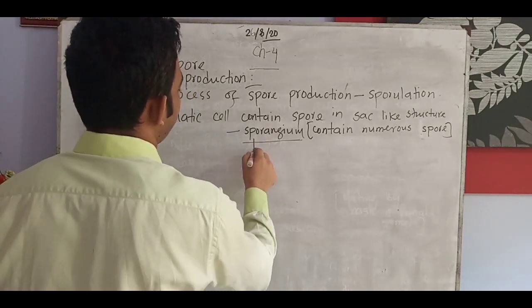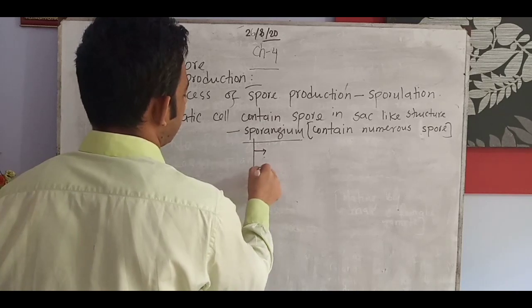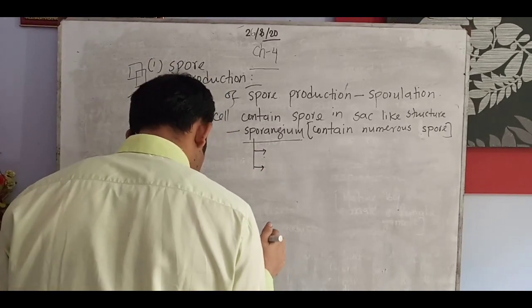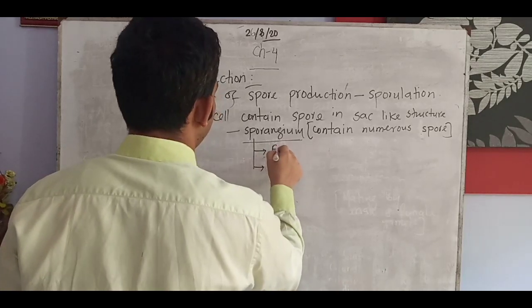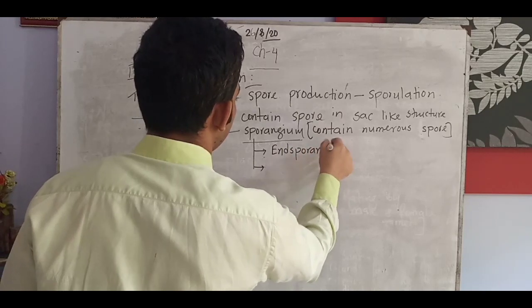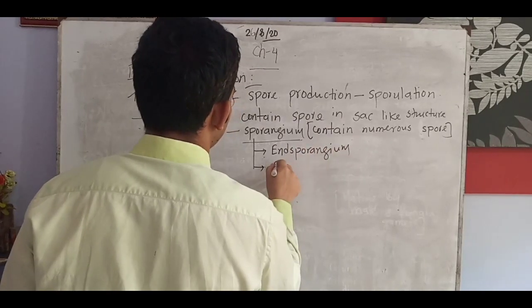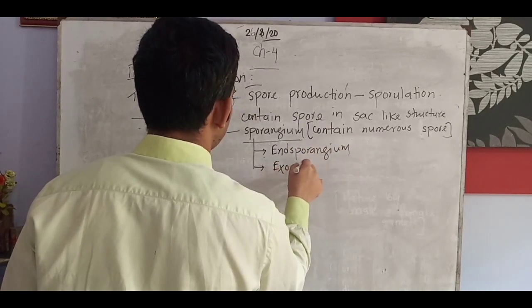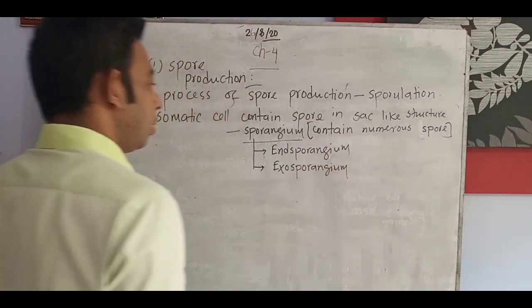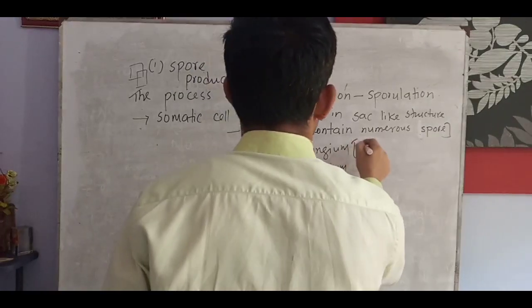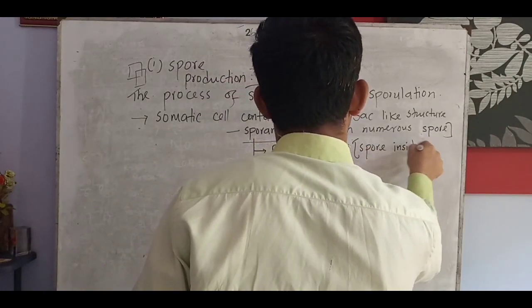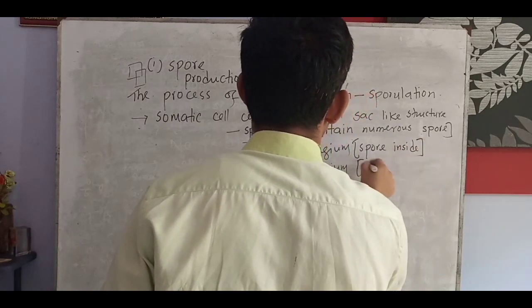Sporangium has two types, as we have seen: endosporangium and exosporangium. Spore inside and spore outside.